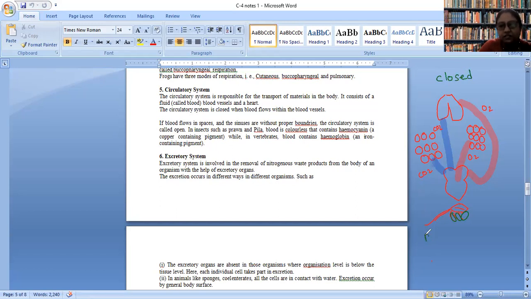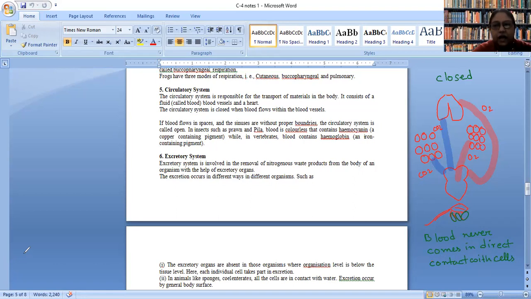Because in this case blood never comes in direct contact with the body cells.